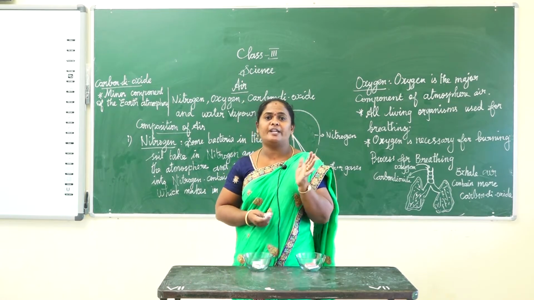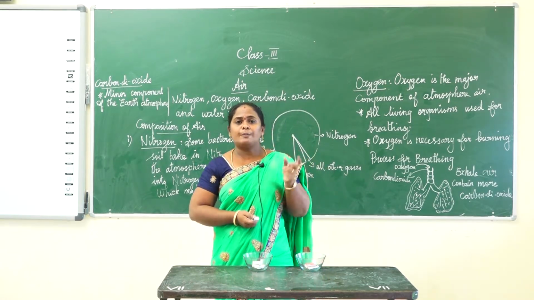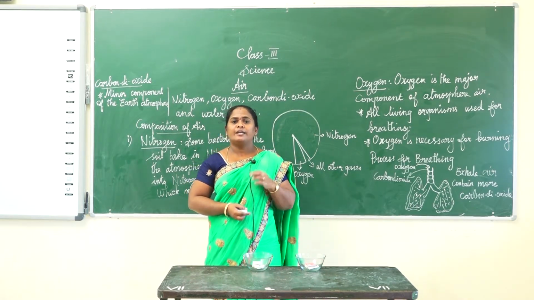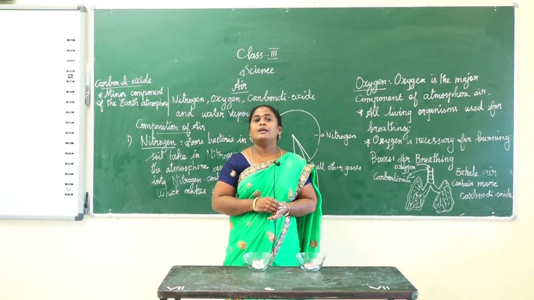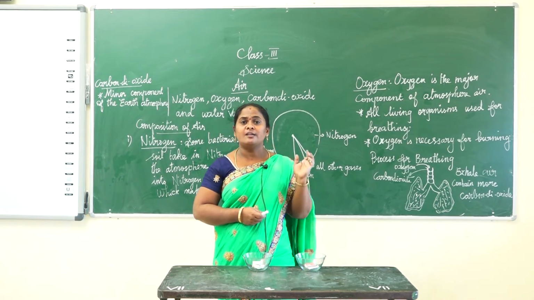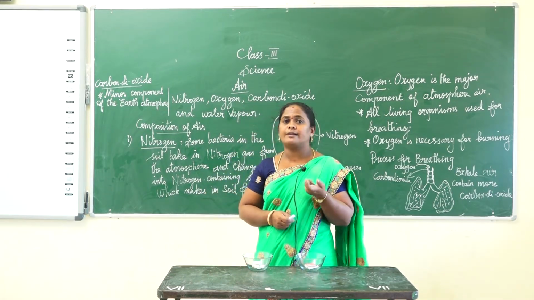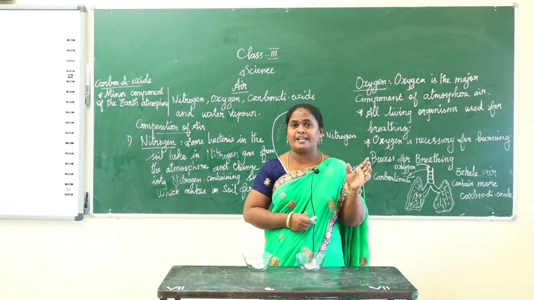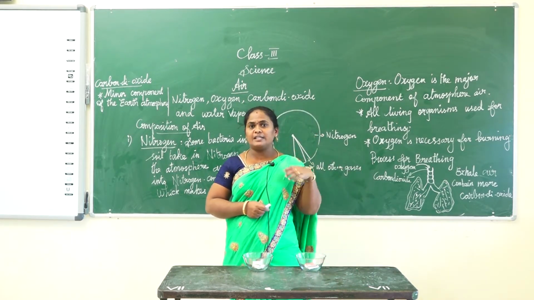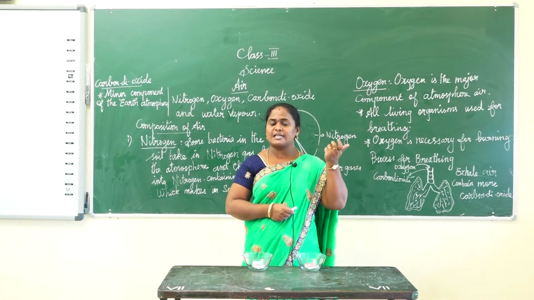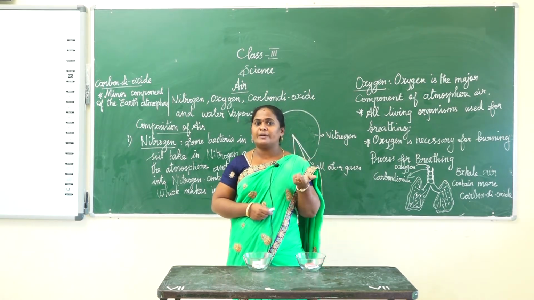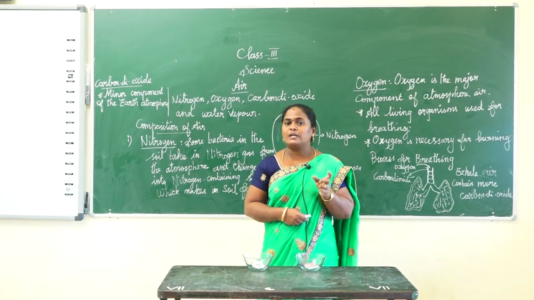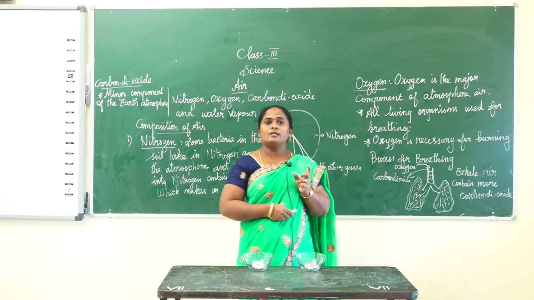Plants need carbon dioxide to perform the process of food preparing during photosynthesis in the presence of sunlight. Why do plants need carbon dioxide? Because during photosynthesis, plants take in carbon dioxide, and in the presence of sunlight and air, they take the carbon dioxide and prepare their own food. So plants must need carbon dioxide.